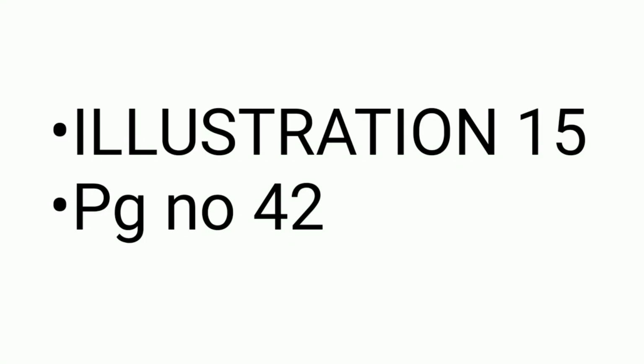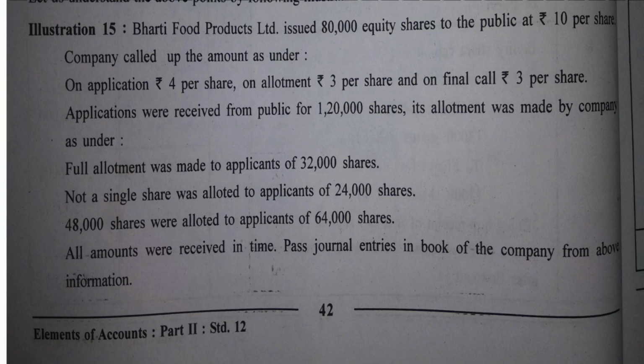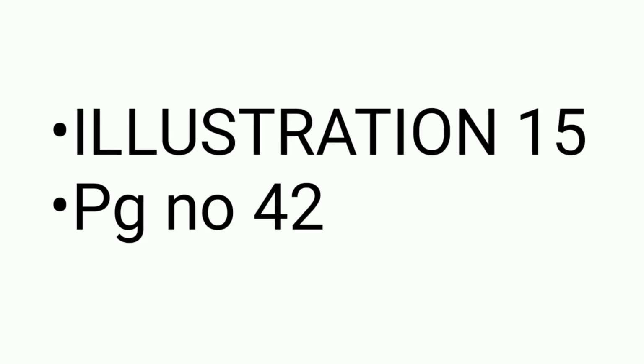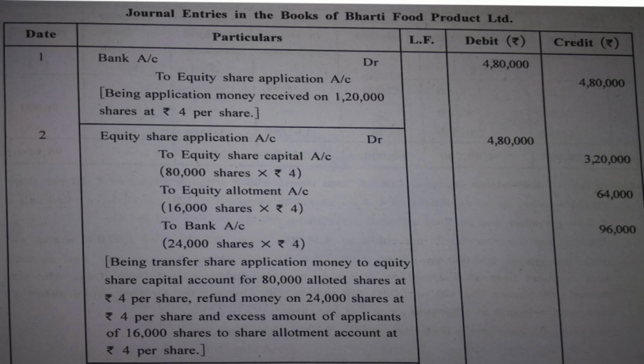Then we have started with illustration 15, which is given on page number 42. Here the question is, and in these 3 sentences, all the 3 cases are covered, these 3 points. Further, these are the journal entries, of which second journal entry is most important of all.